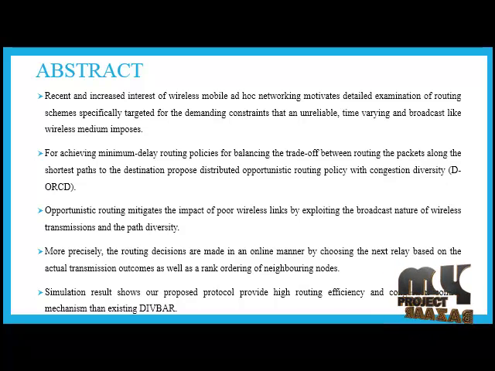Combining important aspects of shortest path and back pressure routing, this paper provides a systematic development of a distributed opportunistic routing policy with congestion diversity, that is DORCD. DORCD uses a measure of draining time to opportunistically identify and route packets along the path with an expected low overall congestion.